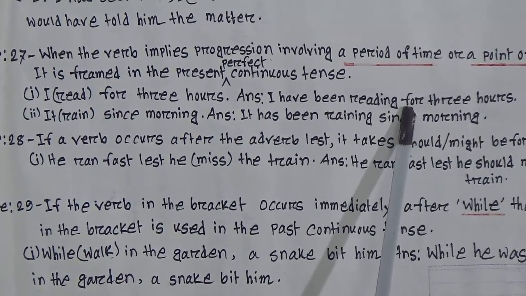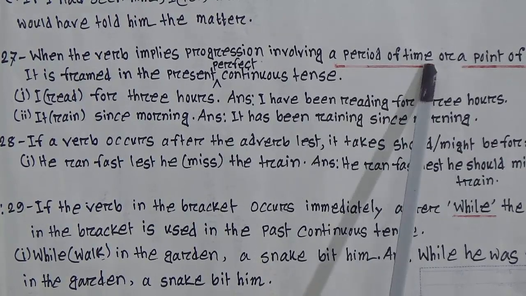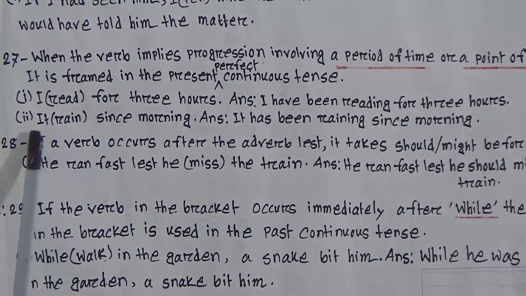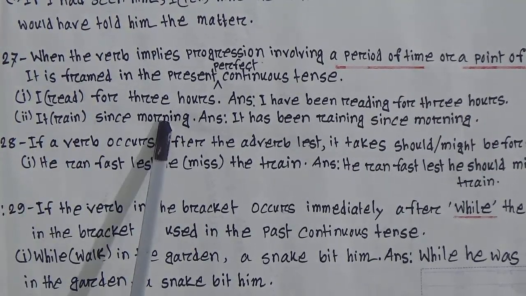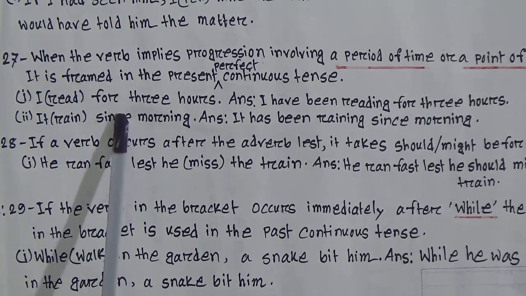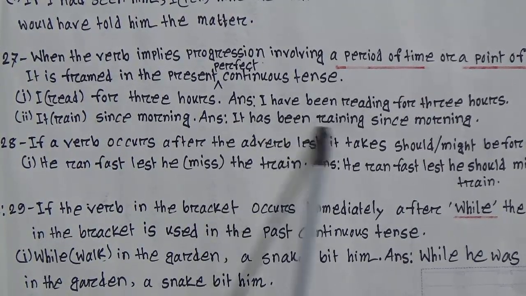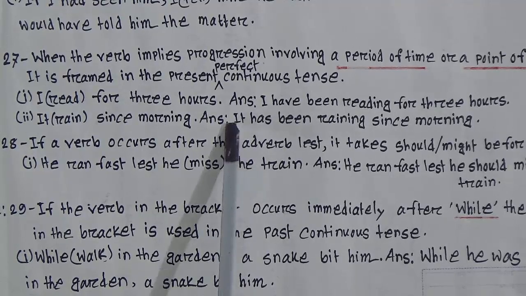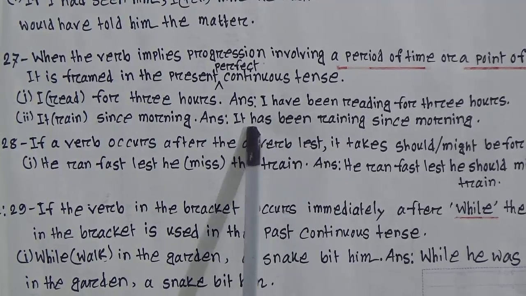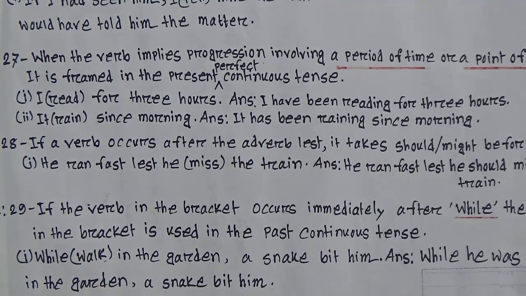So look, that means after 4, it is 3 hours, it is the period of time. Second one, it rained (in bracket) since morning. Here, since is a point of time. It has been raining since morning. So look, present perfect continuous structure. It has been raining since morning.